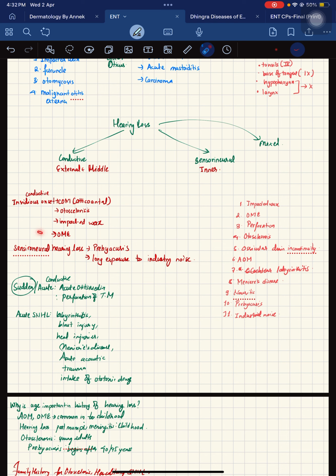Now, sensorineural hearing loss, the insidious origin would be presbycusis, or long exposure to industrial noise. The acute kind could be due to labyrinthitis, certain kinds of infection, blast injury, head injuries, or Meniere's disease as well, and acute acoustic trauma, or the intake of ototoxic drugs as well.